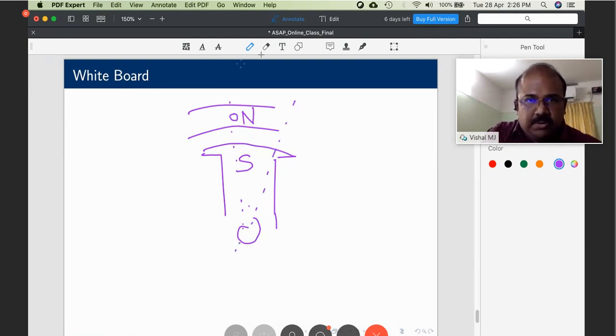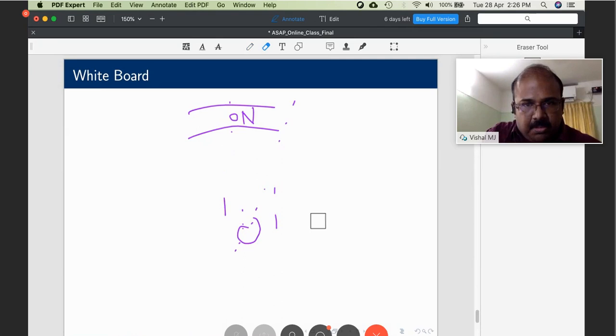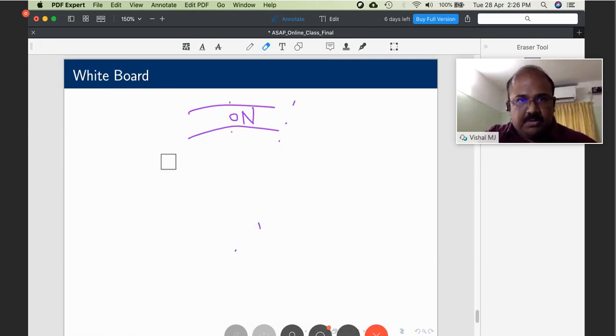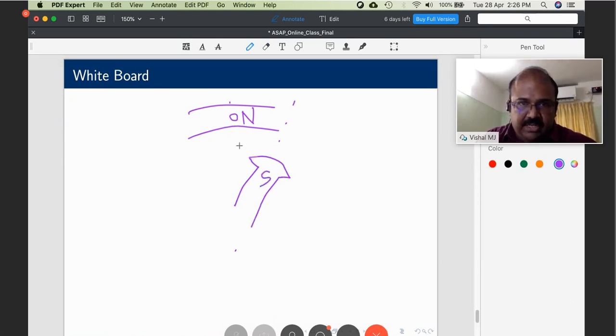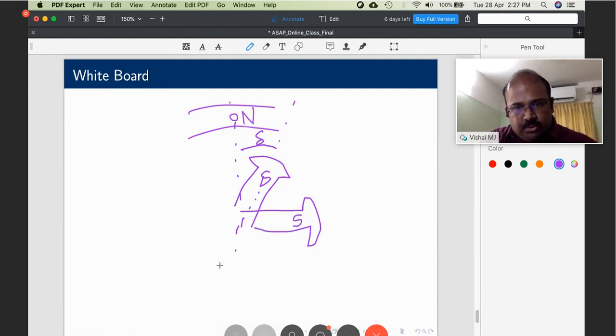Let me erase it and draw. It becomes like this. The south pole will be here. There is an attraction between them, but the angle has shifted. This is delta. This is delta. Now what happens if delta becomes 90 degrees? South pole is here. Here there is a north pole on the stator. There is a south pole at the opposite end. Now there is a confusion.